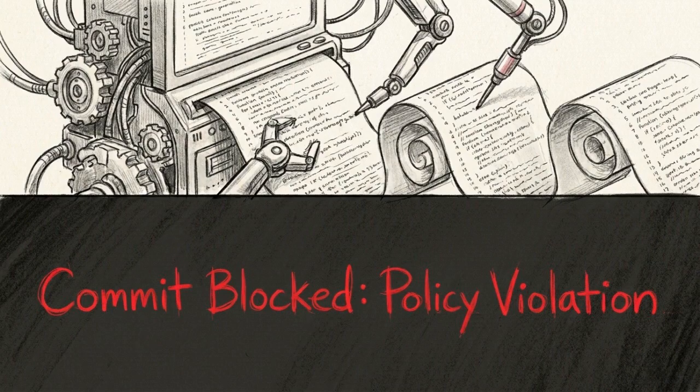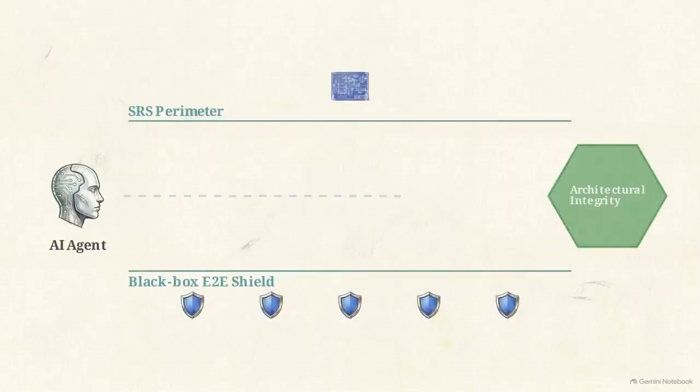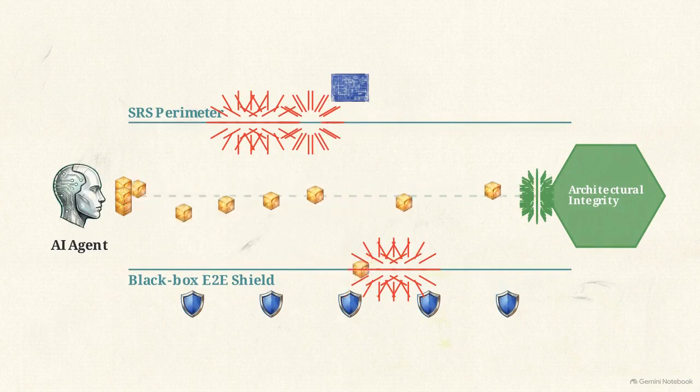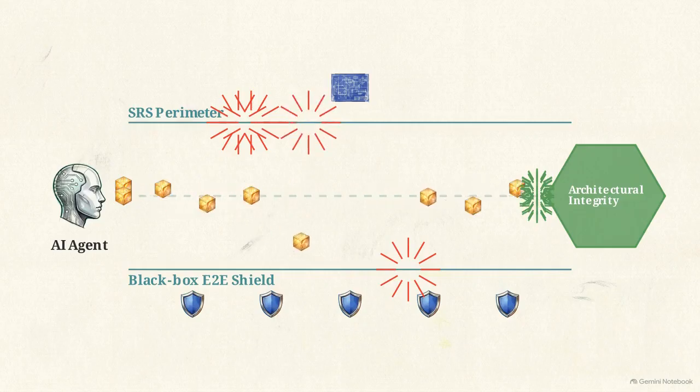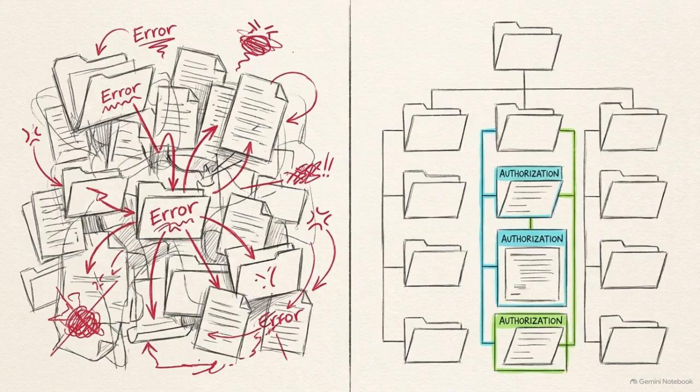Speed must always be offset by boundaries. A detailed SRS and a strict black box testing environment are the only ways to safely operate at this velocity. Detailed requirements and realistic testing turn a chaotic code generator into a precision migration partner.